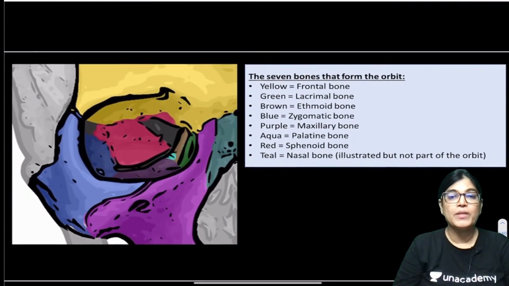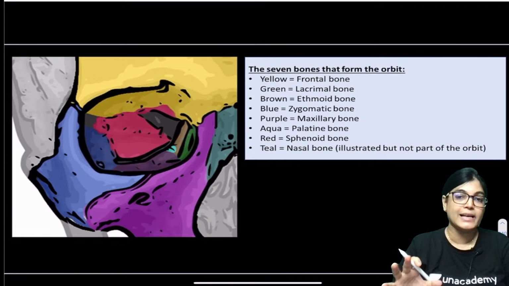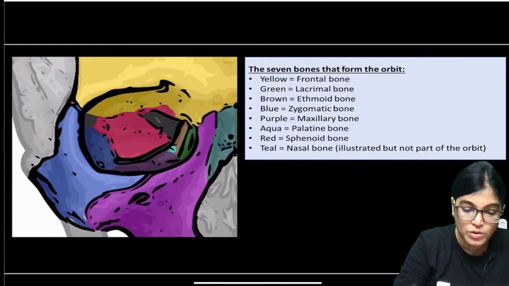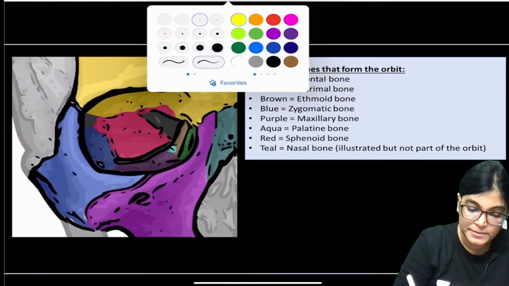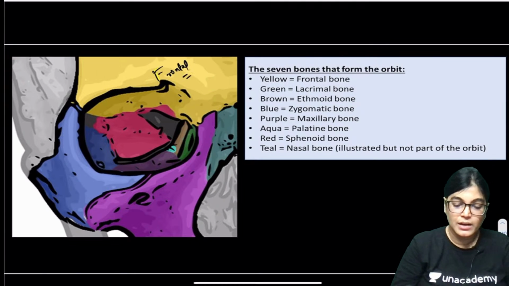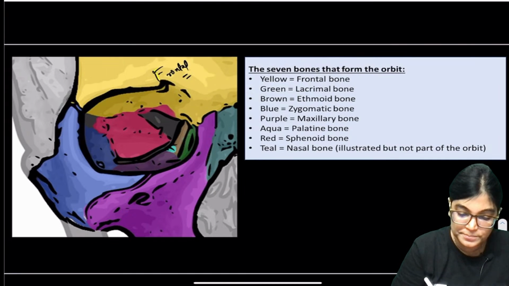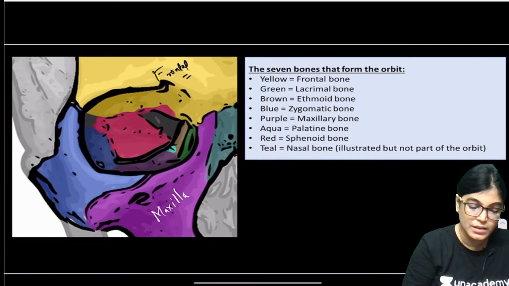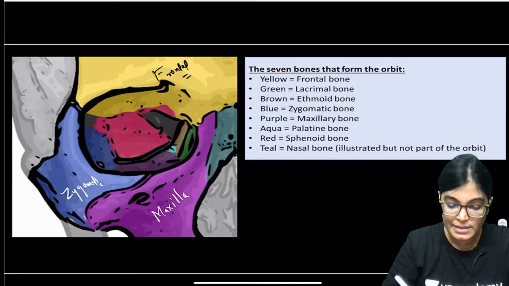Now this diagram is one in which different colors have been used so that you can appreciate the boundaries of the orbit. The yellow bone which you are seeing, my dear friends, is the frontal bone. Lower down, this part of the bone is the maxillary bone in purple color. The blue color is the zygomatic bone. Okay, this is the nasal bone.